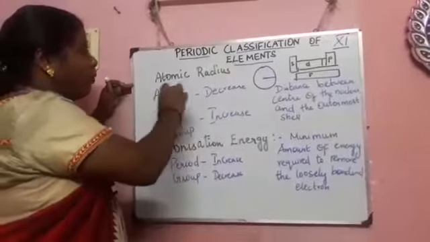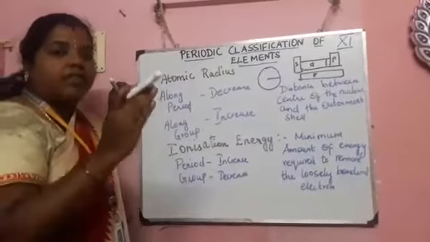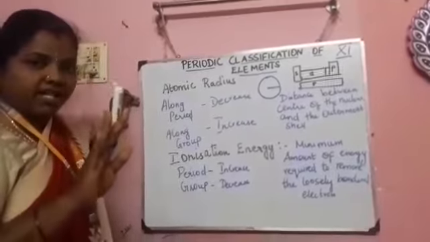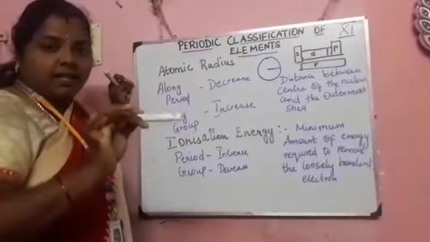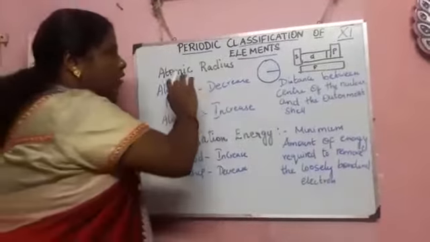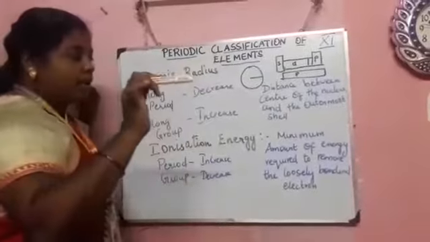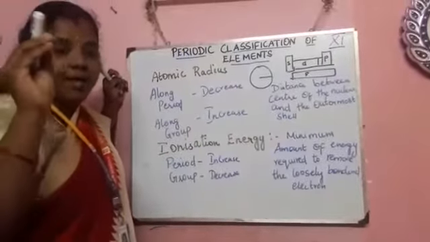First one, atomic radius. You should already know what is meant by the radius. The half of the diameter will be the radius. The same will be there if you consider it as an electron. The nucleus will be present at the center, isn't it? So the definition for the atomic radius is the distance between the center of the nucleus and the outermost shell. Obviously the outermost shell should be a valence shell.